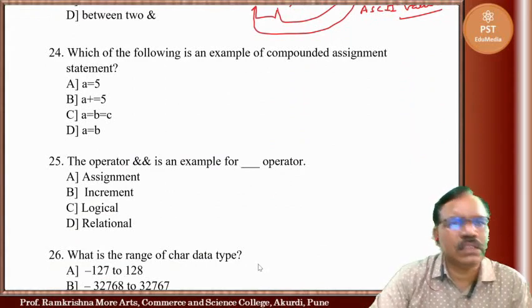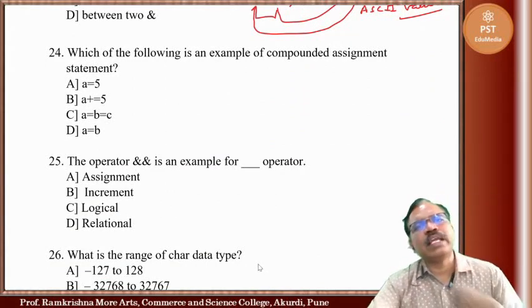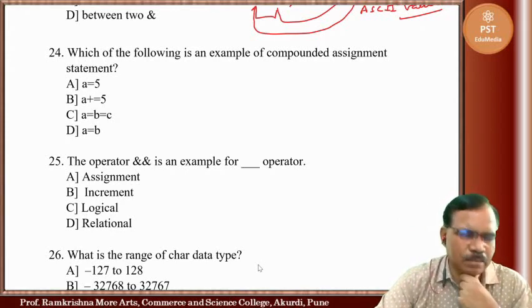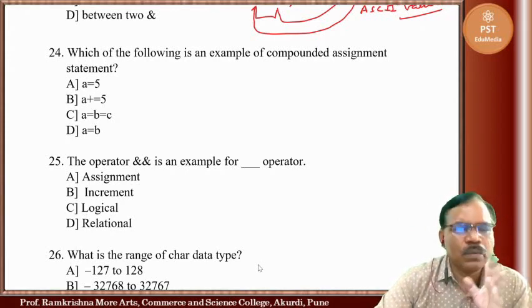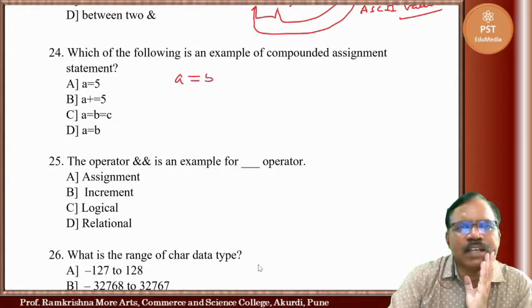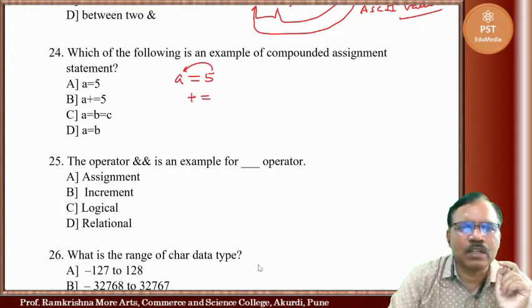Now which of the following is an example of compounded assignment statement? We have seen assignment operators. Here equal, a equal 5, is simple assignment operator, 5 is assigned to a. Now we have plus equal, this is compounded assignment operator, minus equal, star equal, modulo equal.